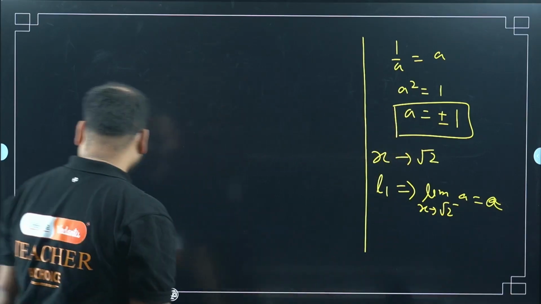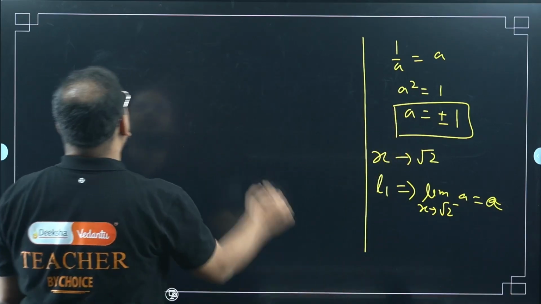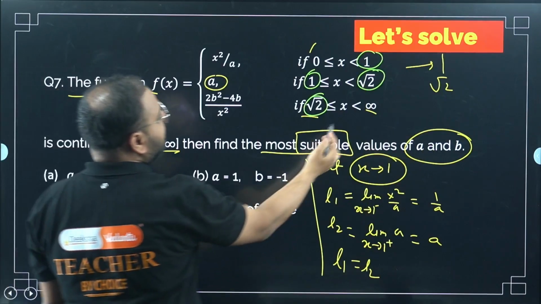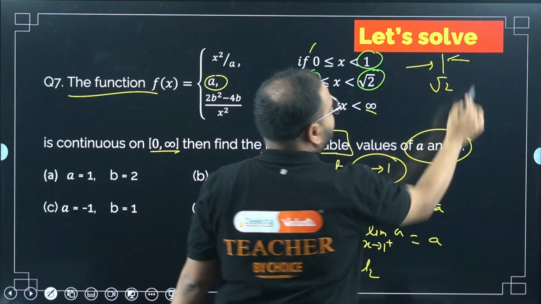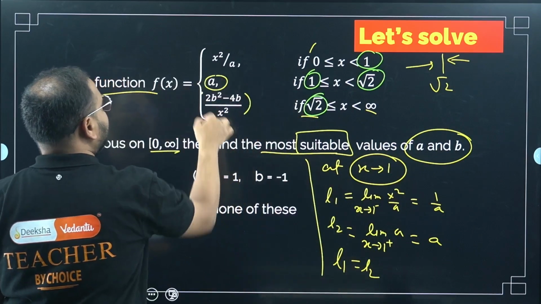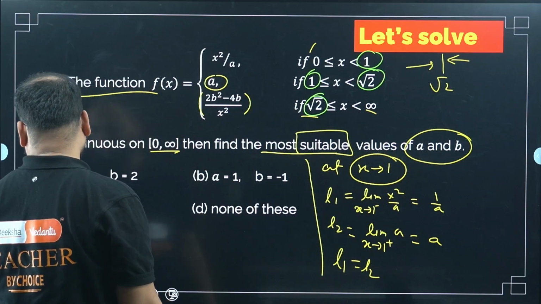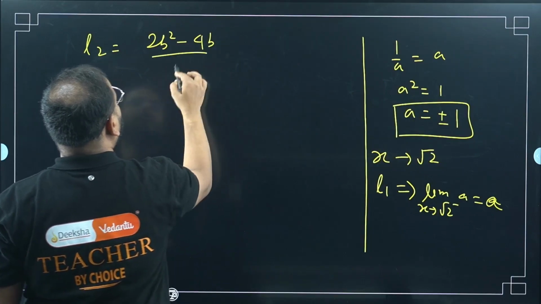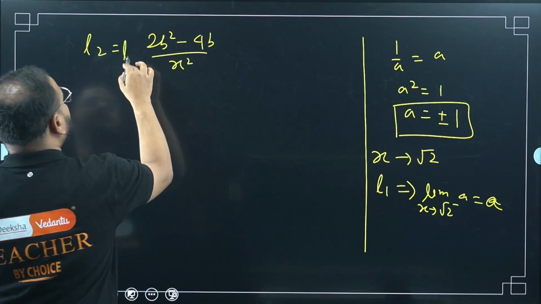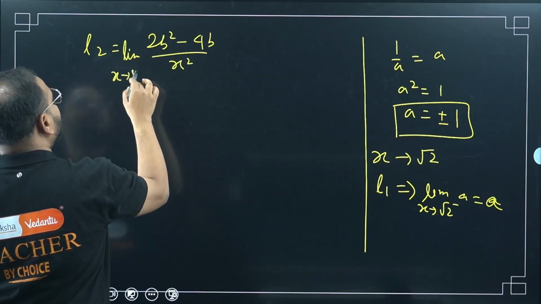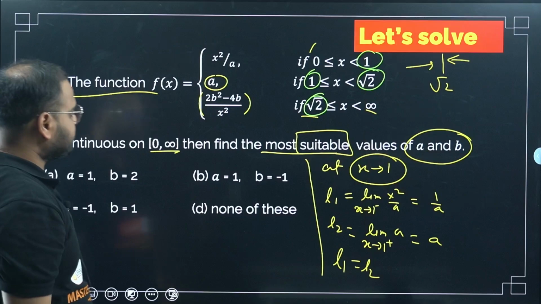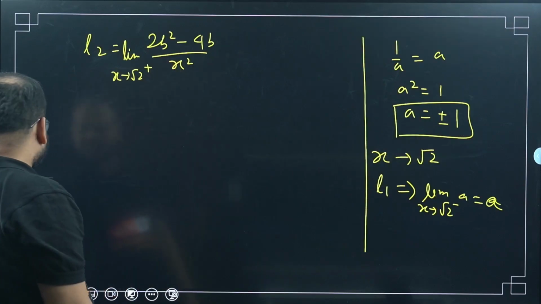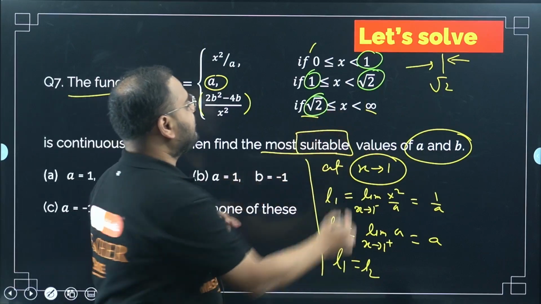What about L2, sir? For L2, which will be from the right hand side, for RHL, I have to use this expression: 2b square minus 4b upon x square. I will apply the limit to this when x tends to root 2 from the positive side, from the right side.